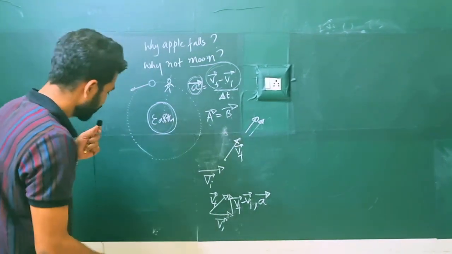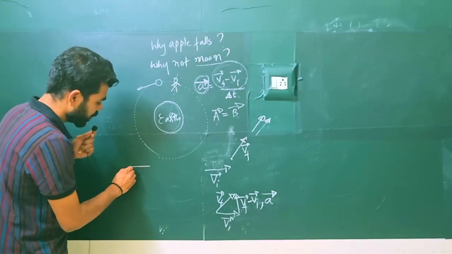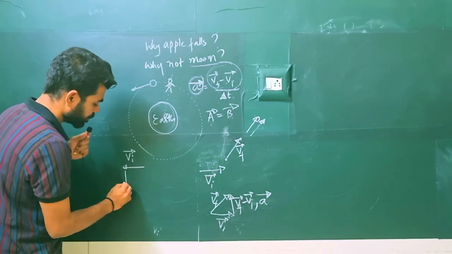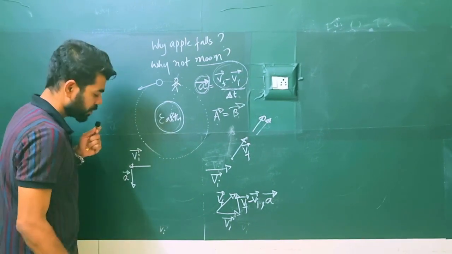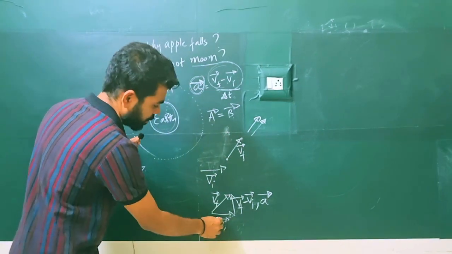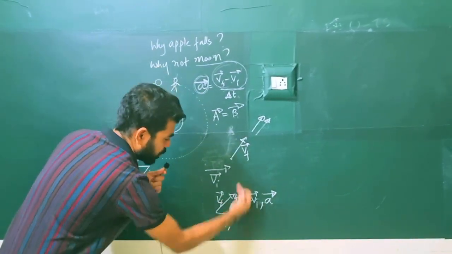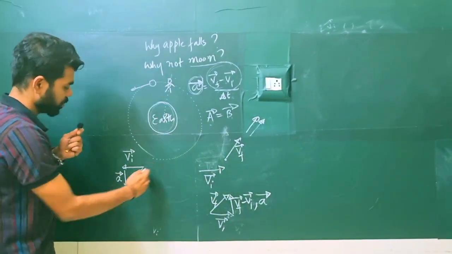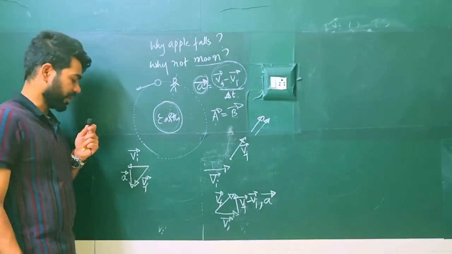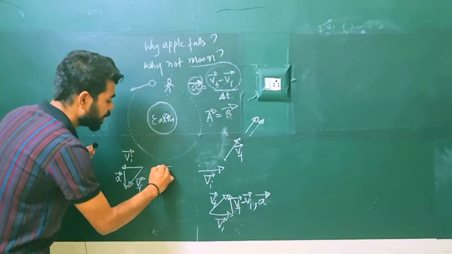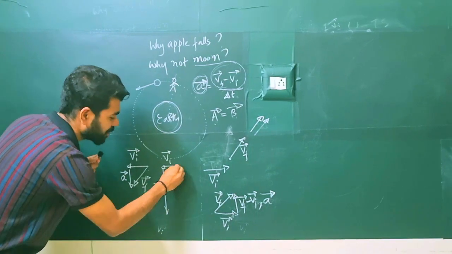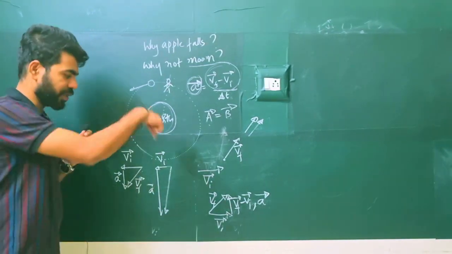I'll give a simple example. If you are going like this, this is your initial velocity, and someone pushed you, then you are going like this. Someone pushed you, now you're going like this. So someone pushed you very greatly, then you're going like this with a greater speed.